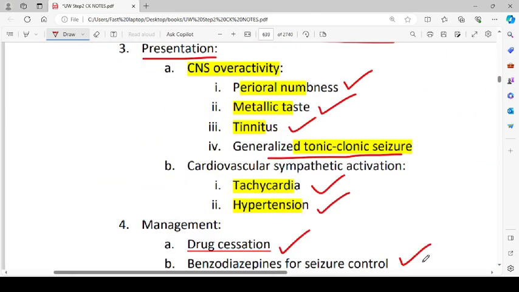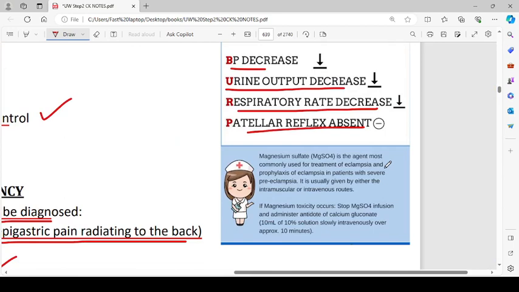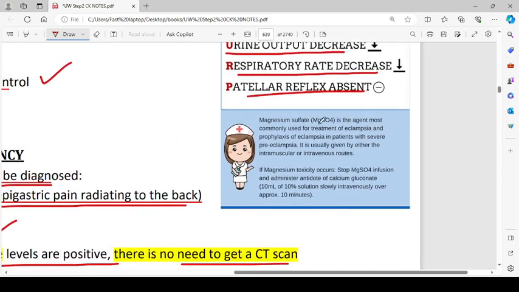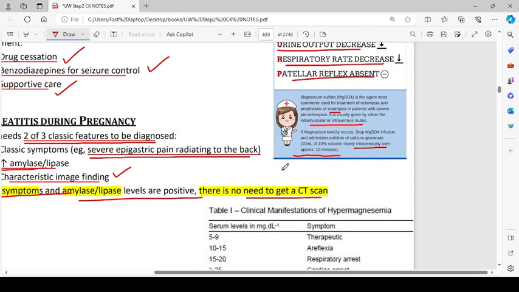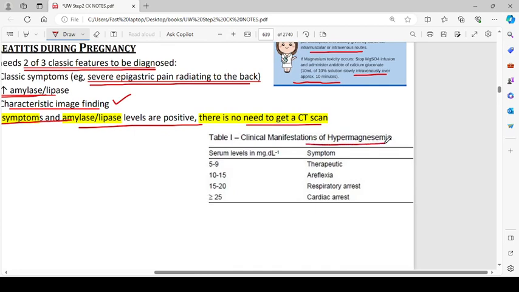So they are saying that magnesium sulfate is the agent most commonly used for the treatment of eclampsia and prophylaxis of eclampsia in patients with severe preeclampsia. It is usually given by either the intramuscular or intravenous routes. If magnesium toxicity occurs, stop the magnesium sulfate infusion and administer the antidote, calcium gluconate, 10 ml of 10% solution slowly intravenously over approximately 10 minutes. Okay, so this is the clinical management of hypermagnesemia.